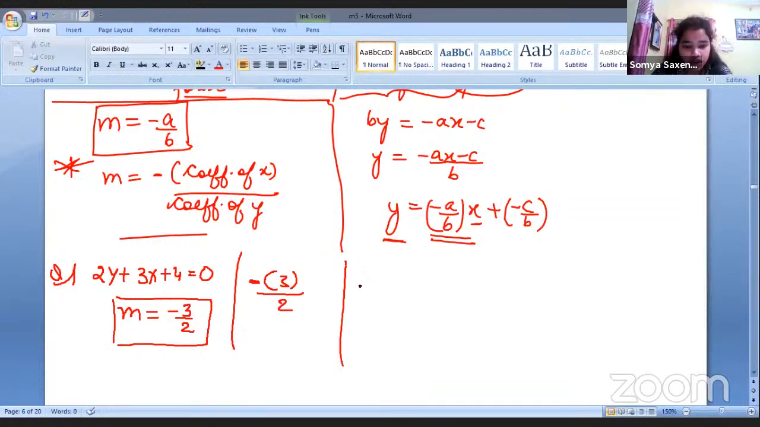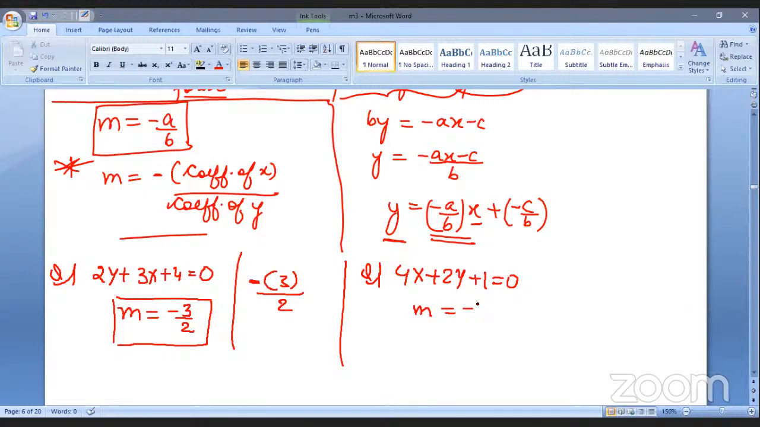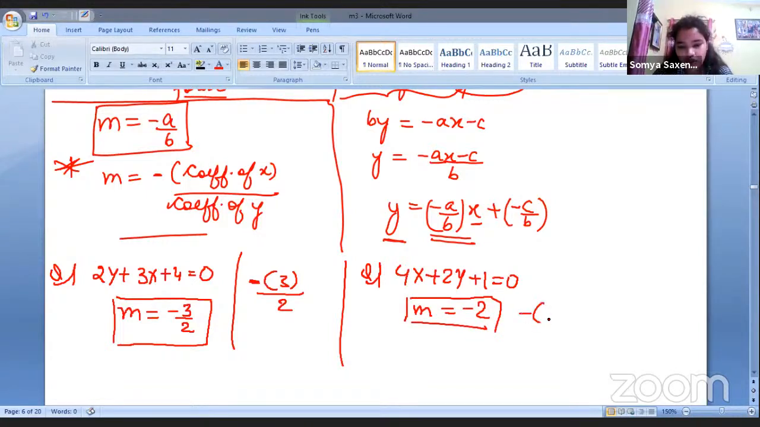Next, one more question is there where we have the equation of line as 4x plus 2y plus 1 equal to 0. So what will be m? Quickly. Minus 2. Correct. Very good. Minus 2, right? Minus coefficient of x divided by coefficient of y. So we get minus 2.